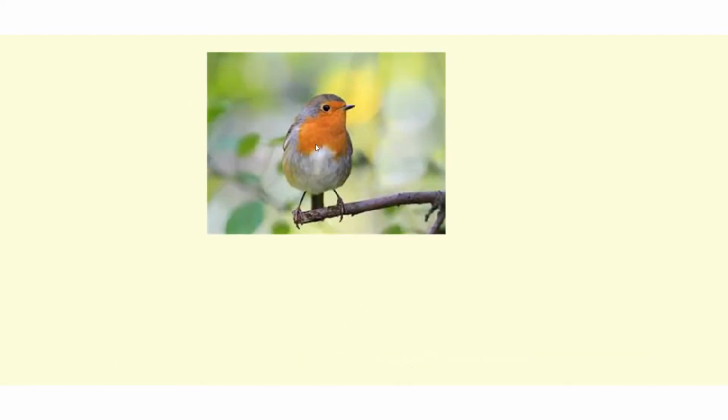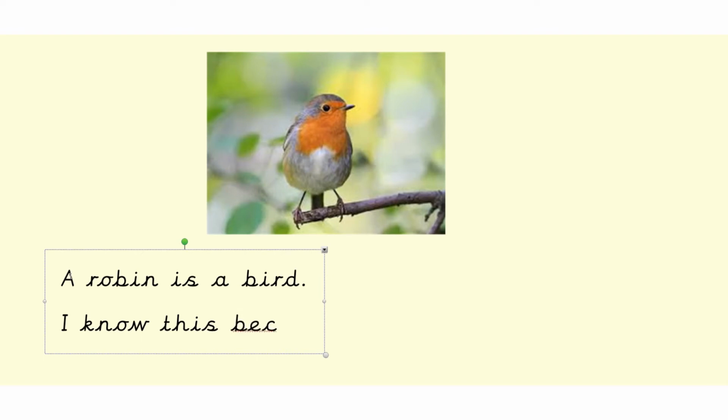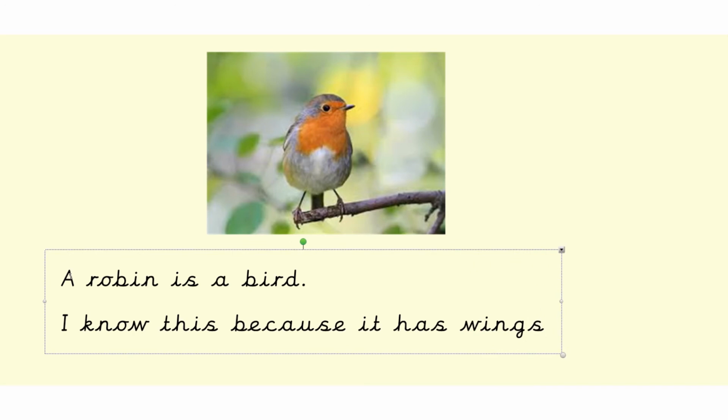Right, next one. Oh, I love this little creature. A robin. R-O-B-I-N. A robin is a bird. I know this because it has wings and can fly.